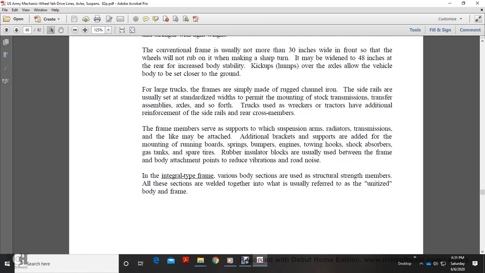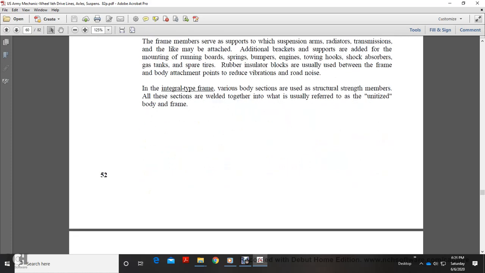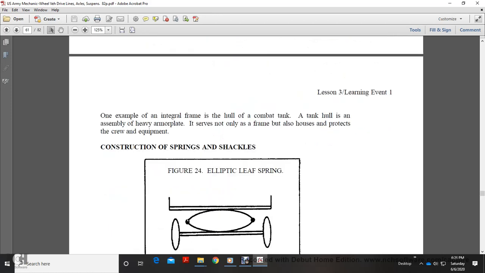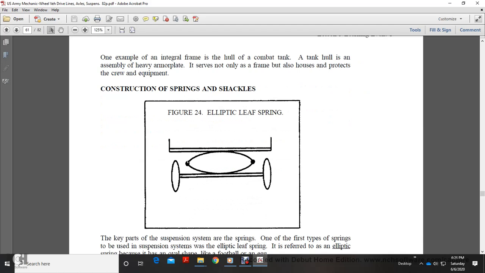The integral type frame varies by sections with strengthened structural members. All these sections are welded together into what is usually referred to as a unitized body and frame. One example of an integral frame is the hull of a combat tank. The tank hull is an assembly of heavy armor plate. It serves not only as a frame but as a housing to protect the crew.